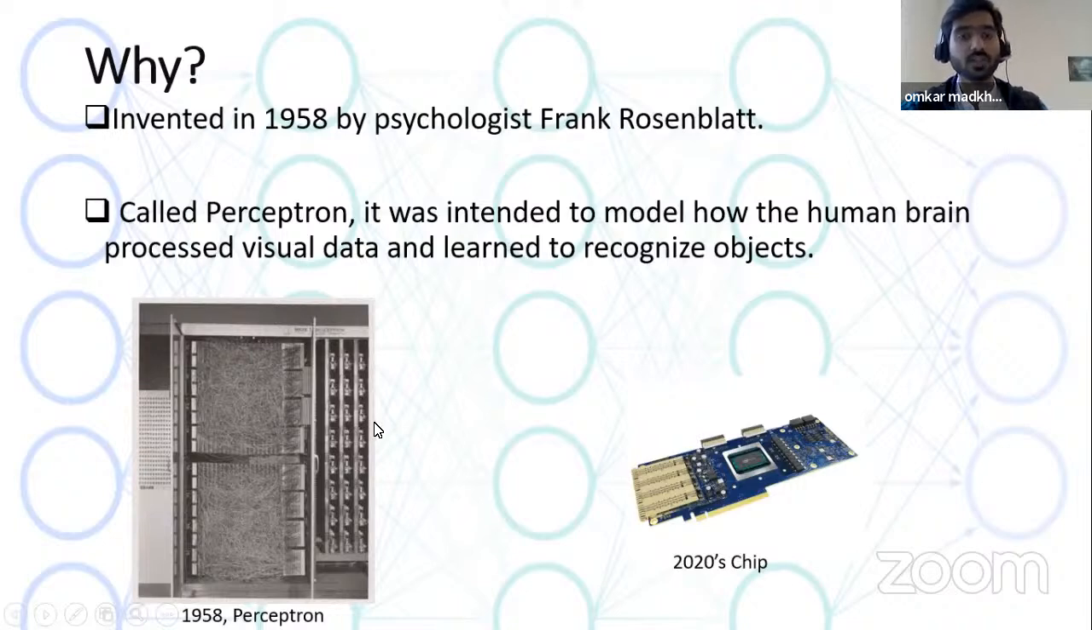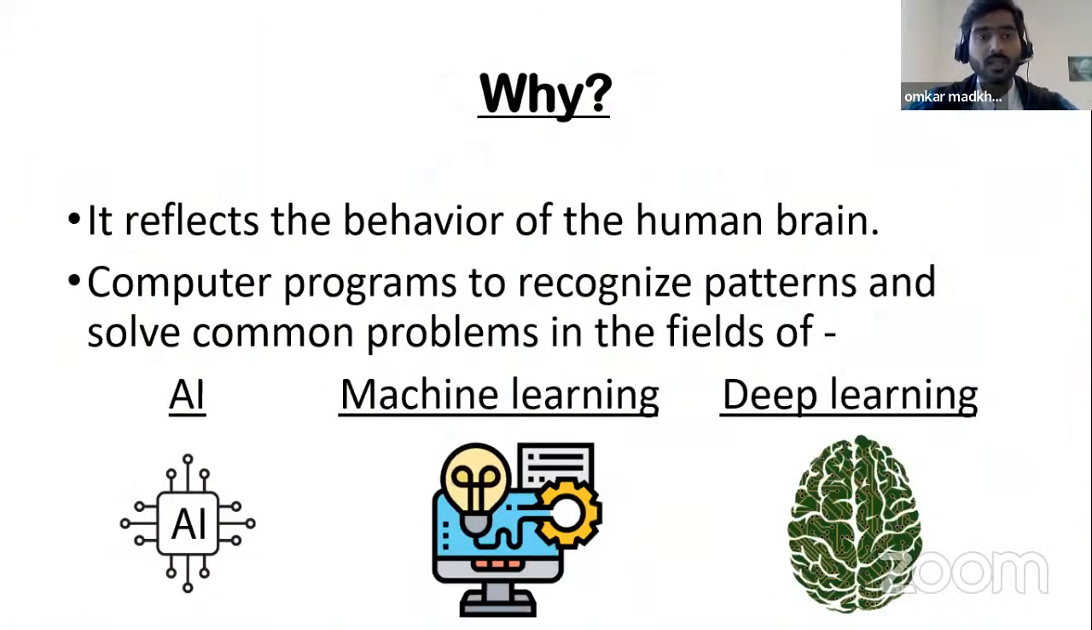And if you see today's world, the chipset is very small compared to this. This is a small chipset where we can do neural network tasks in a very small way. So why are we learning this? It reflects the behavior of the human brain, and it is able to recognize patterns and solve common problems in the field of artificial intelligence, machine learning, and deep learning.